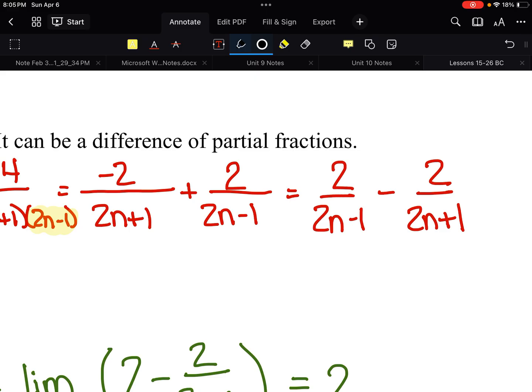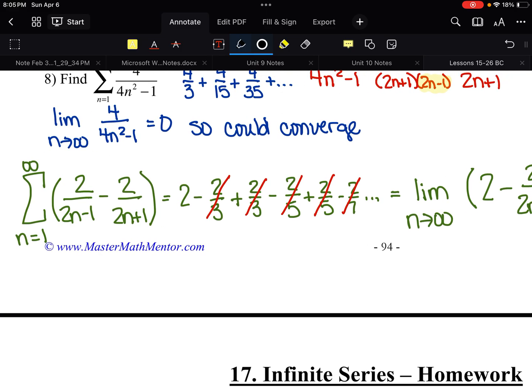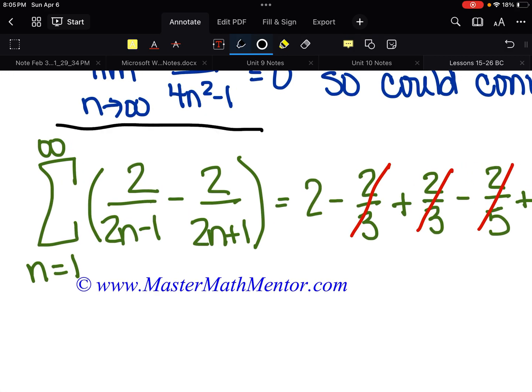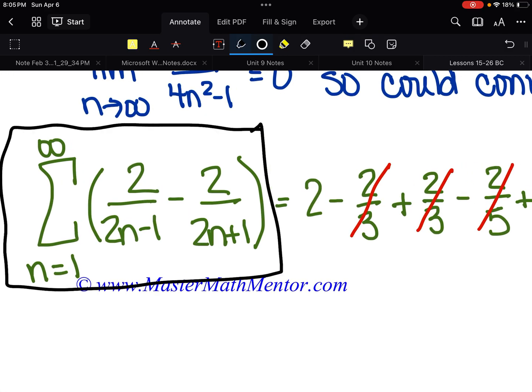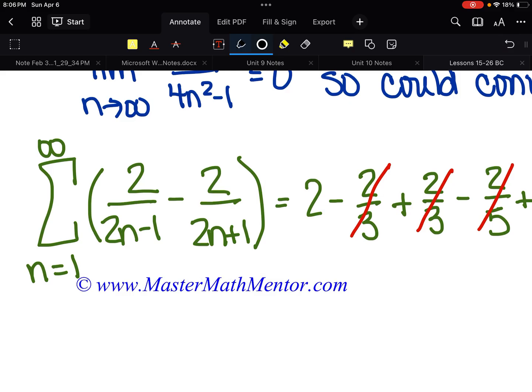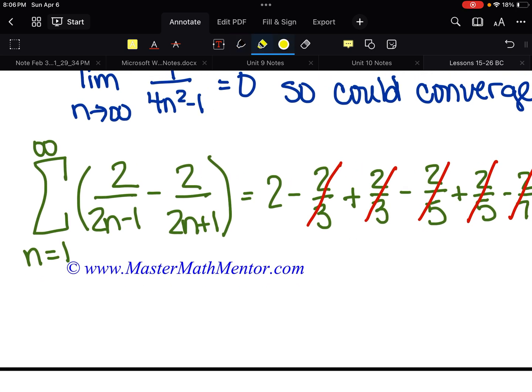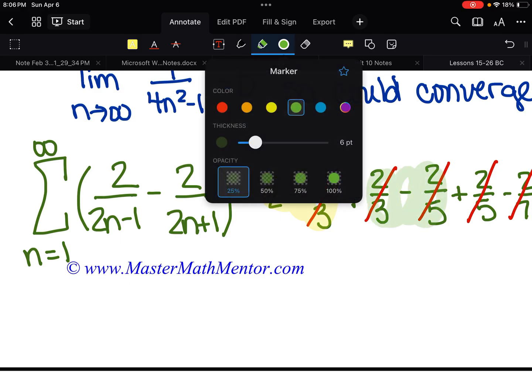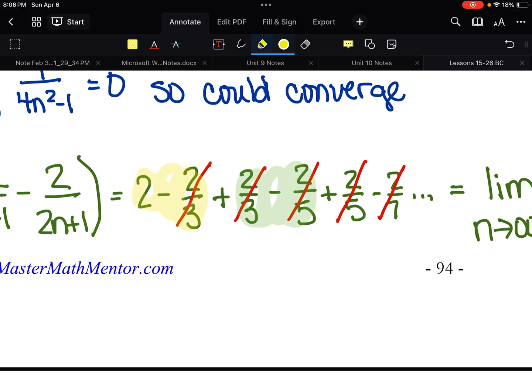So now I took the original problem and I'm rewriting it. We've got 2 over 2n minus 1 minus 2 over 2n plus 1. When I plug in 1, I get 2 minus 2/3. When I plug in 2, I get 2/3 minus 2/5. When I plug in 3, I get 2/5 minus 2/7.